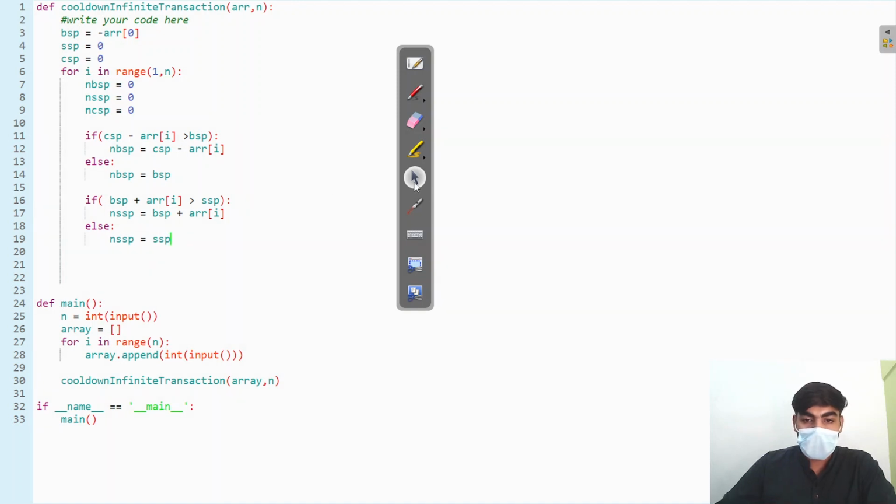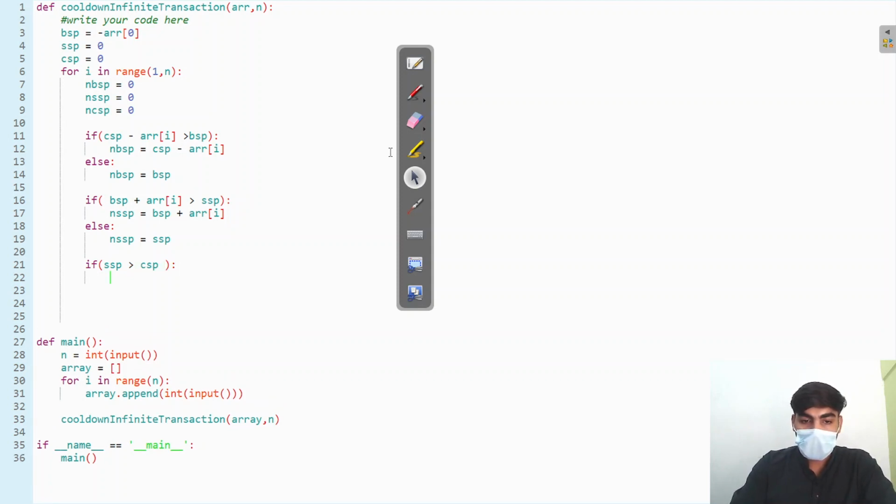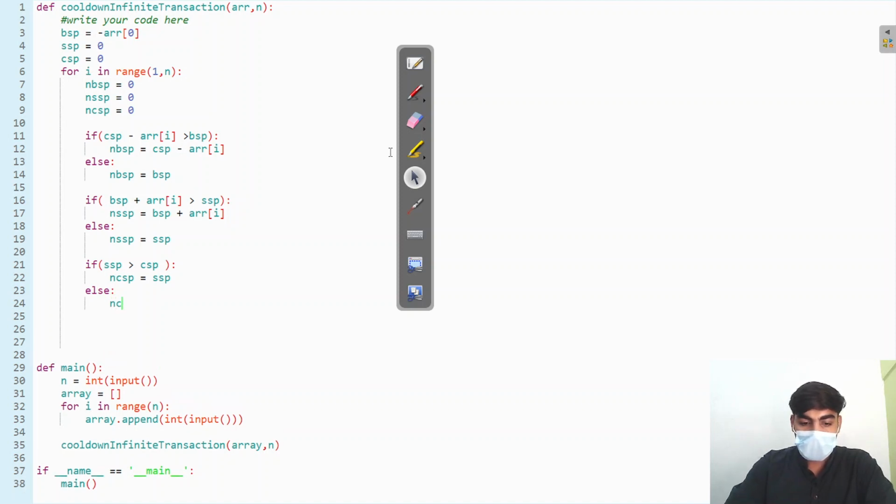Now it's time to calculate our new cool down. If selling state profit is greater than cool down state profit, then new cool down state profit becomes selling state profit. Else our new cool down state profit is equal to the older cool down profit.